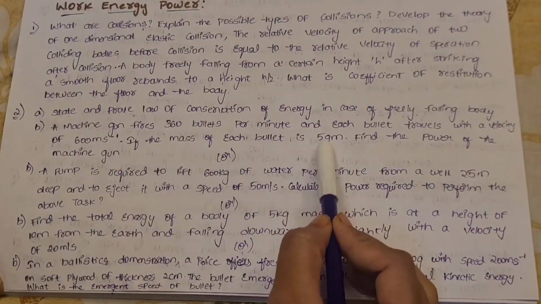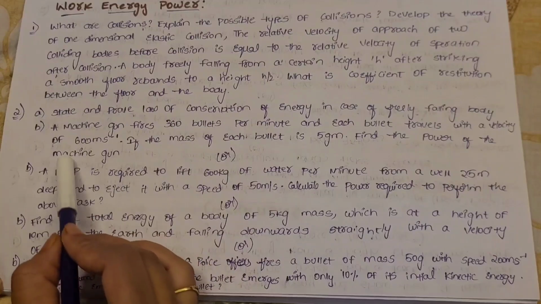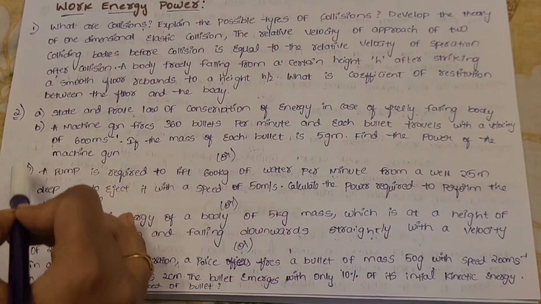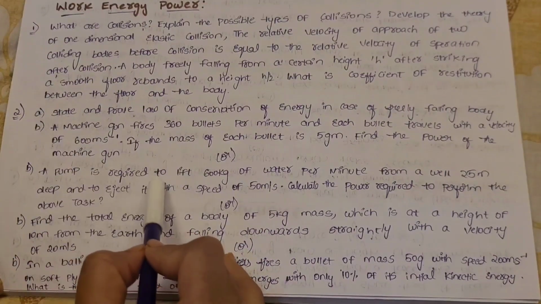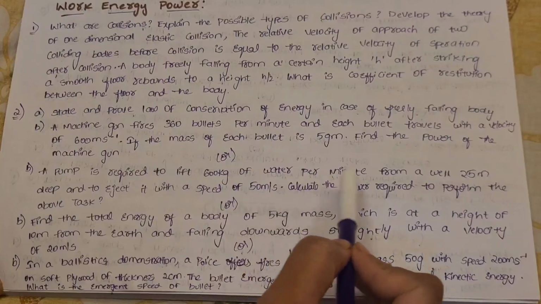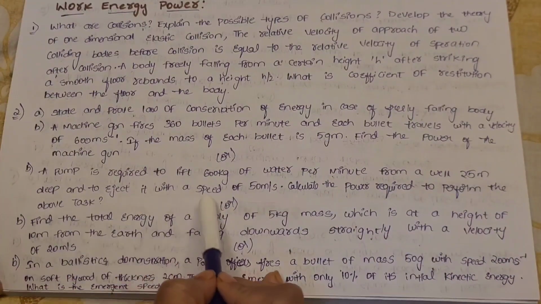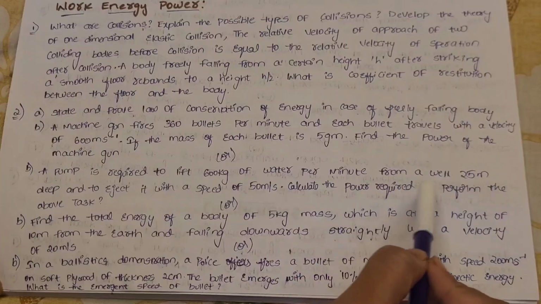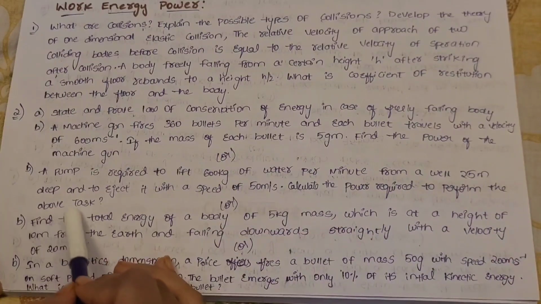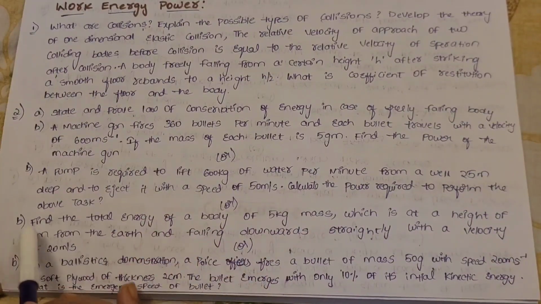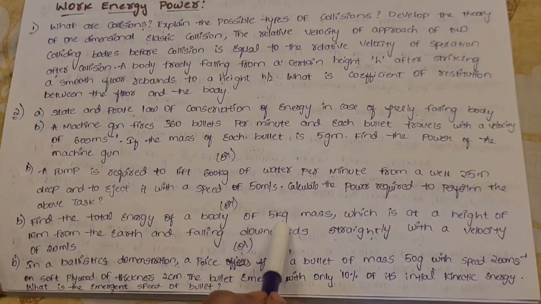Power formula is work by time. Work is kinetic energy, so power is half mv square into n by time. Next one is: a pump is required to lift 600 kg of water per minute from a well 25 meters deep and to eject it with a speed of 500 meter per second. Calculate the power required to perform the above task. Here also, power is equal to total work done by time.